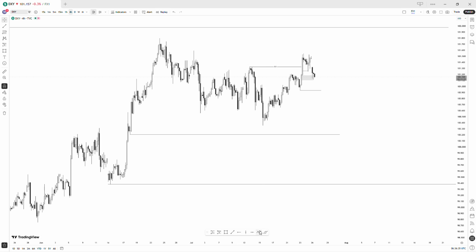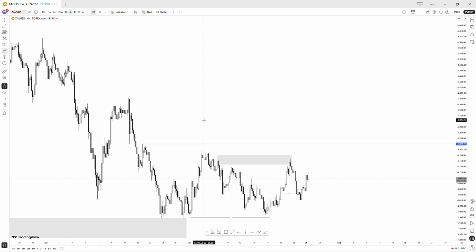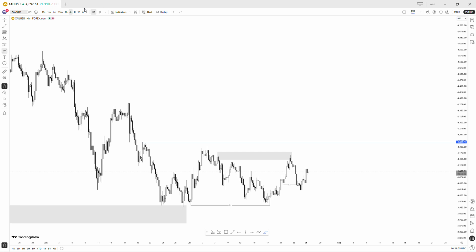So my direction for the DXY is bearish, but we need to see an inducement of buyers once again before we can see it. So probably this, then the sell off. So today's direction is bullish for EURUSD, GBPUSD, and AUDUSD.